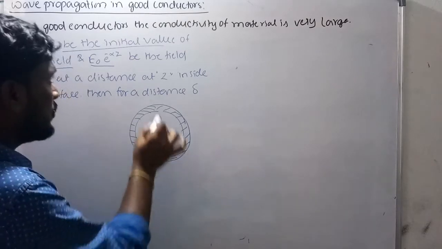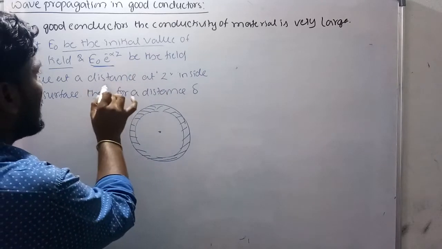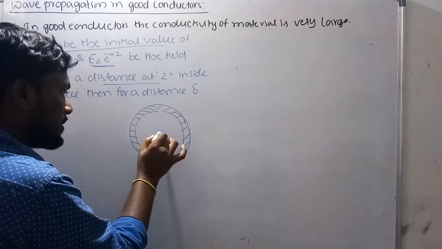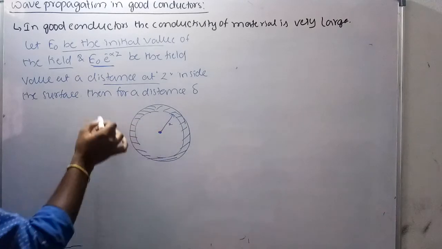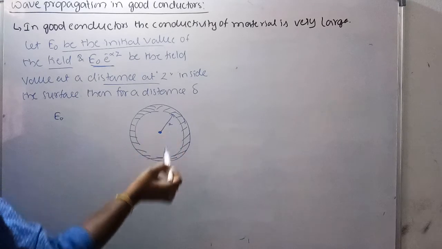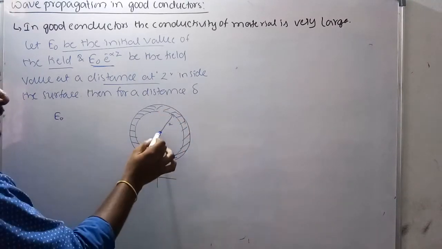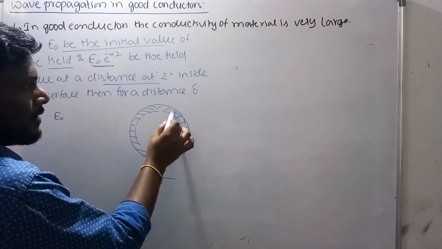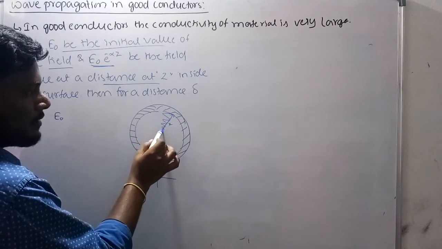So now here E naught be the initial value and E naught e power alpha z be the field value at a distance z. Here z is the distance between the center of the conductor to the inner surface of the conductor. If you consider the magnitude here is E naught, and as it is exponentially decaying, skin depth is exponentially decaying. Here there is no concentration of electrons, and here there is more. So the concentration of electrons is going to be decreasing like this.